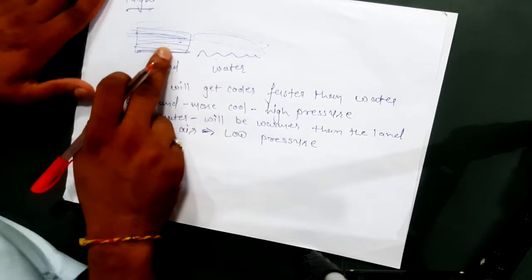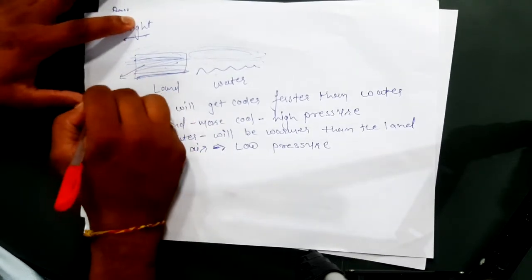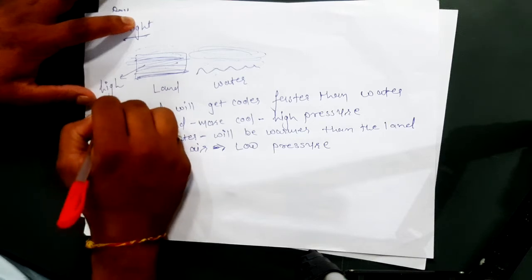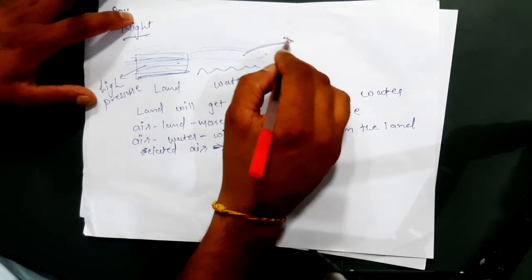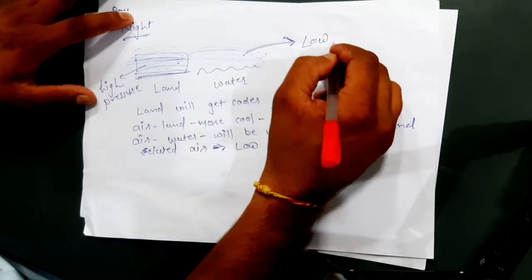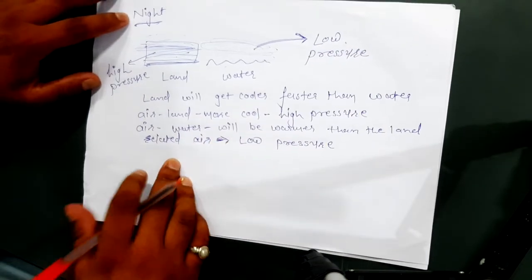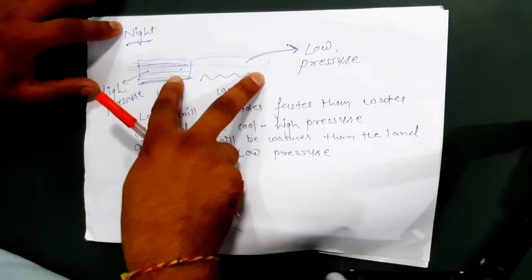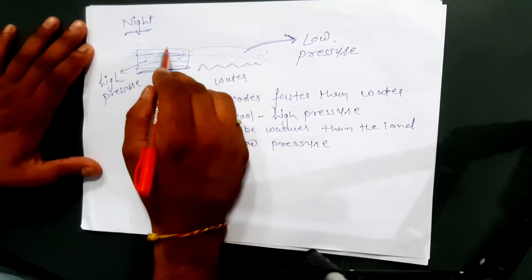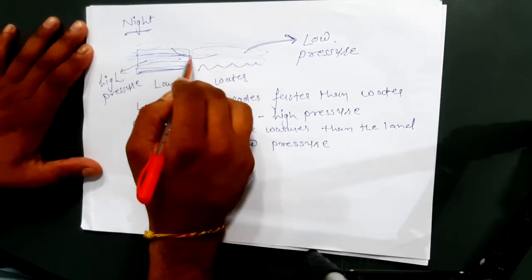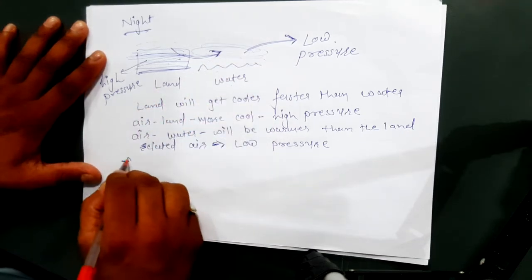So again, here we can see at night time, the air related to land will create high pressure, and the air related to water will create a low pressure. And as we know, here also the difference between pressure is created, and the pressure difference will make the air move from land to water body. Okay, so during night time,